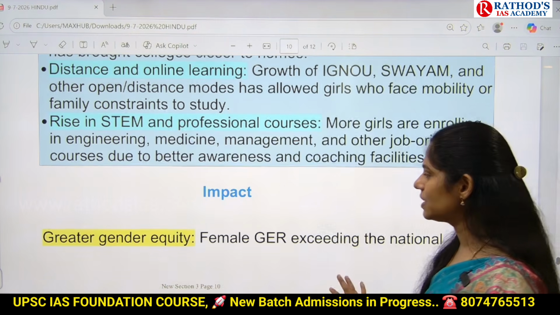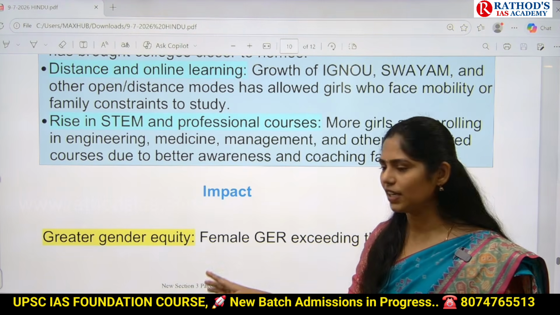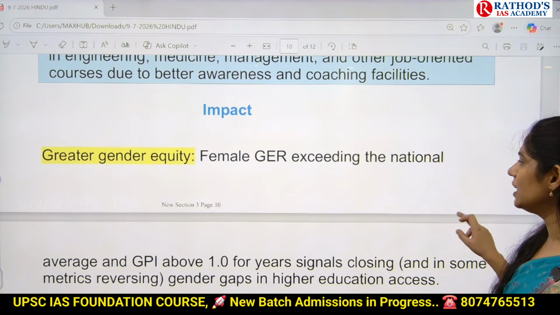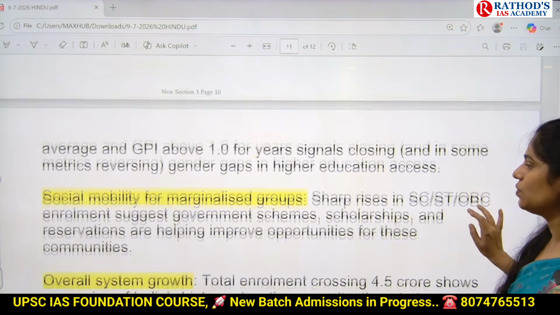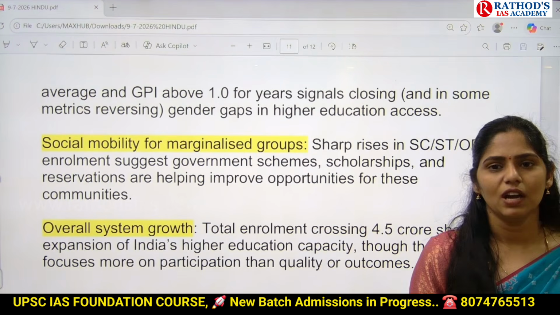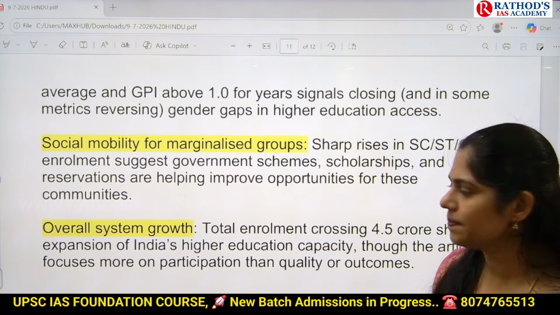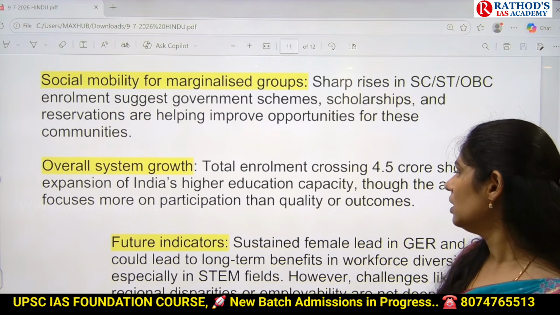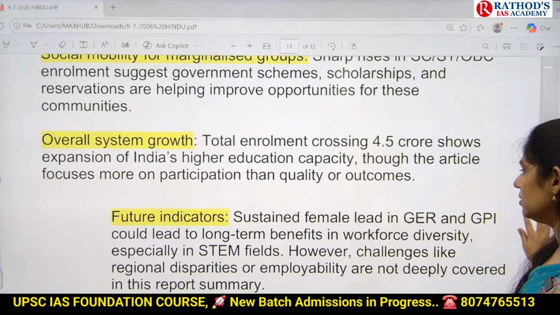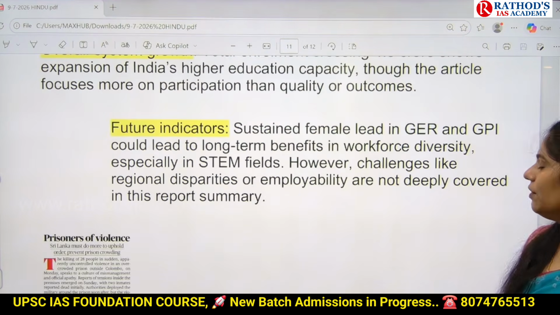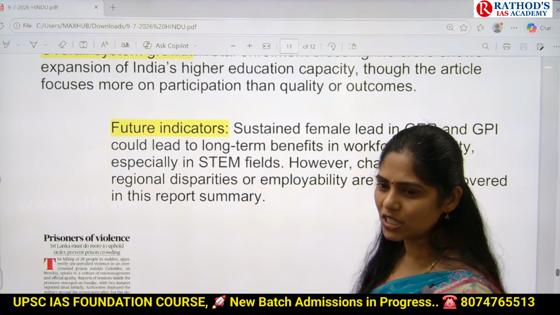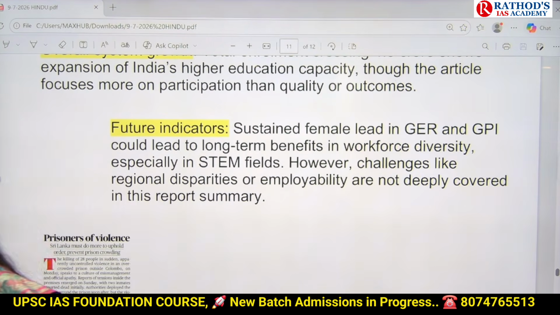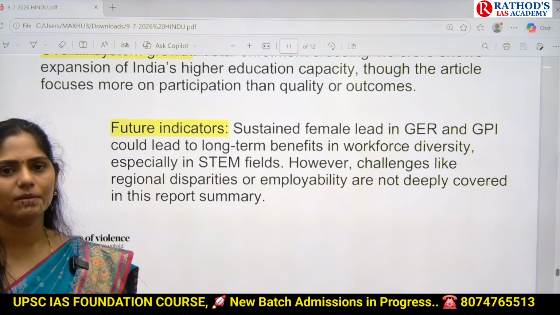So what is the impact here? The first one is we can ensure gender equality. Okay, there will be greater gender equity. And next one is there is social mobility for marginalized sections of society. And overall, the system growth can be improved. Next one is they will get more employment opportunities and regional variabilities can be decreased. Okay, women empowerment and women related issues can be resolved.